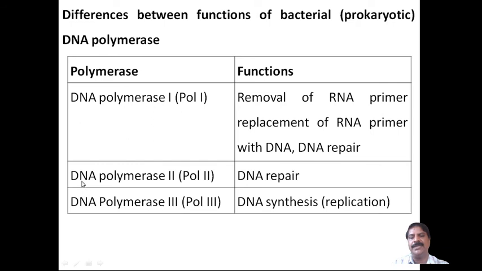The second one is DNA polymerase 2, Pol 2, which again makes DNA repair. The third one is DNA polymerase 3, Pol 3. It carries out DNA synthesis, that is copying, so replication takes place.